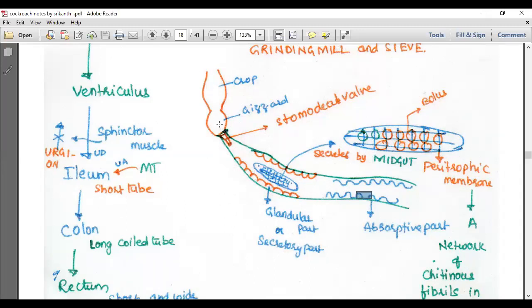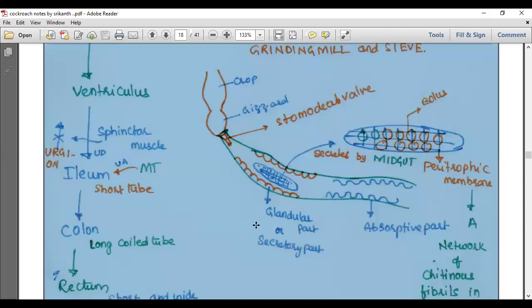Whenever the food materials from the gizzard enter the ventriculus, they are immediately surrounded by a membrane called the peritrophic membrane, a mesh-like structure. You may have seen in the fruit market that fruits are surrounded by a net-like, mesh-like structure. In the same way, the ventriculus itself secretes that mesh.